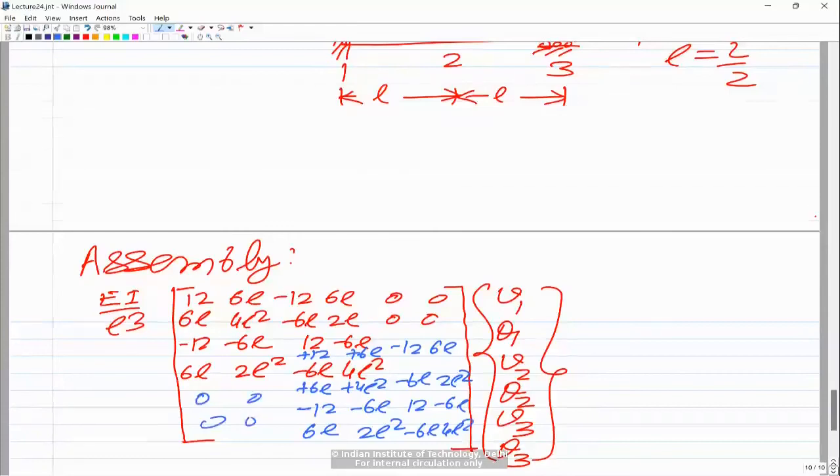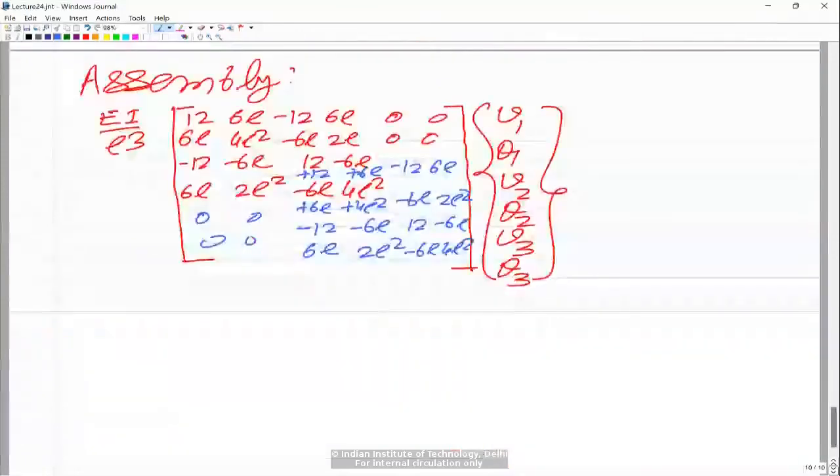We will have the same thing for the geometric stiffness matrix assembly.